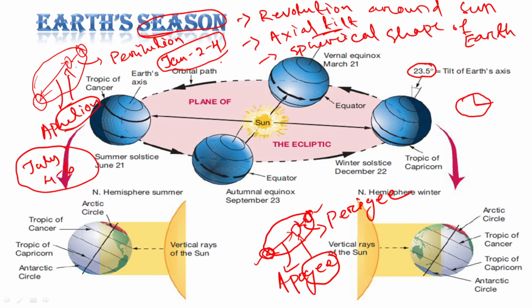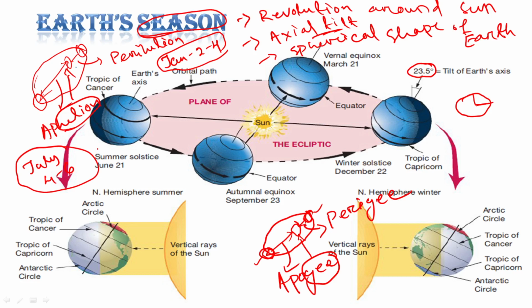Okay, the perihelion is January 2 to 4 and aphelion is July 4 to 6, when Earth is at its farthest distance from the sun. So these are the two positions, as I have told: one is nearest and one is farthest.